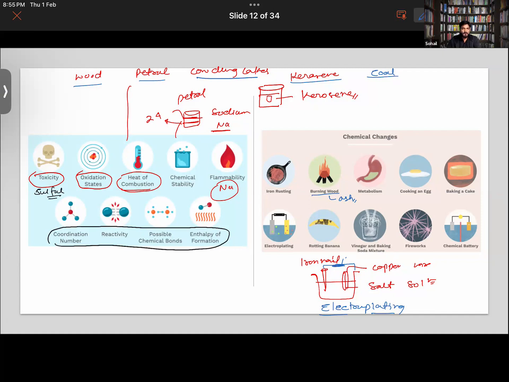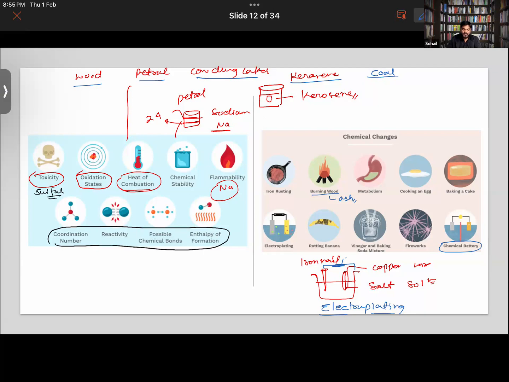Getting it or not? Then you have batteries, for example inverter batteries. In that battery, due to the chemical reactions happening inside the battery, electric current is produced.